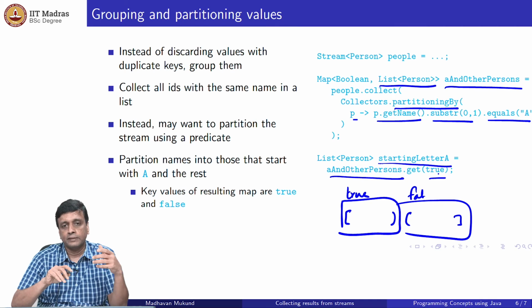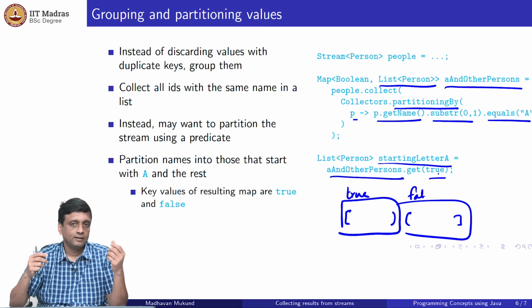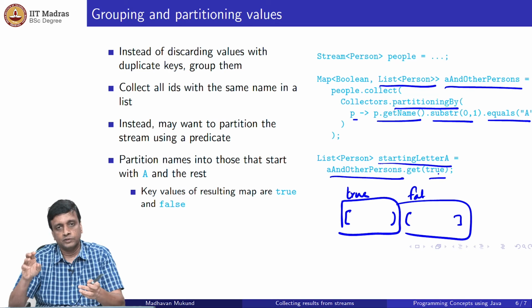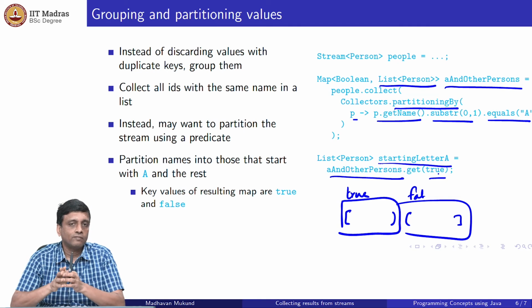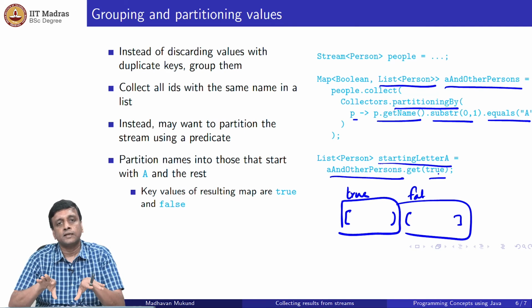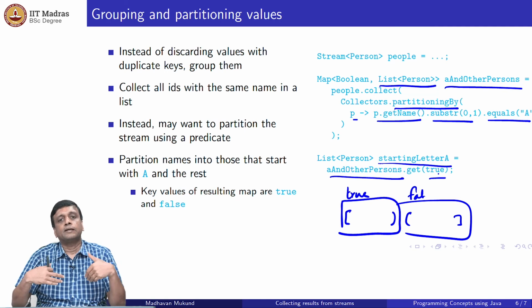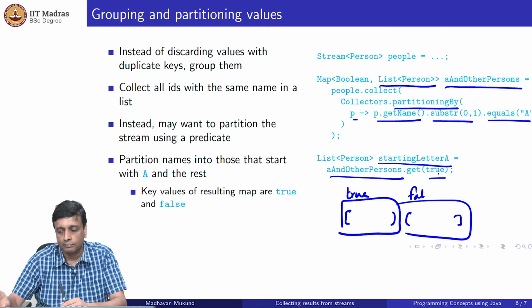So we saw that you can construct a map in general by saying what is the key and what are the values, but in particular you can also collect together, aggregate all values automatically which are in a given key as a list by using grouping by, or you can segregate into two groups based on a predicate by using partitioning by. So these are all different ways in which you can now take a stream and reverse it back into something which is more familiar to us, either a collection or, in this case, a map.